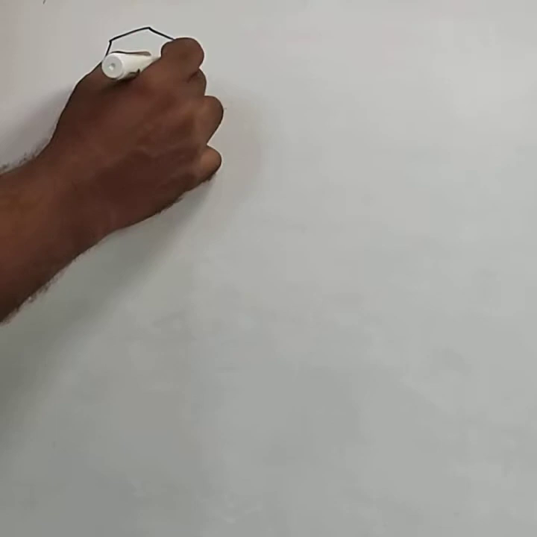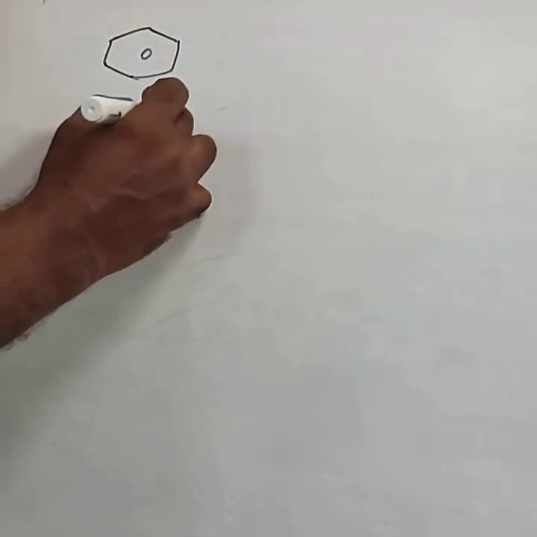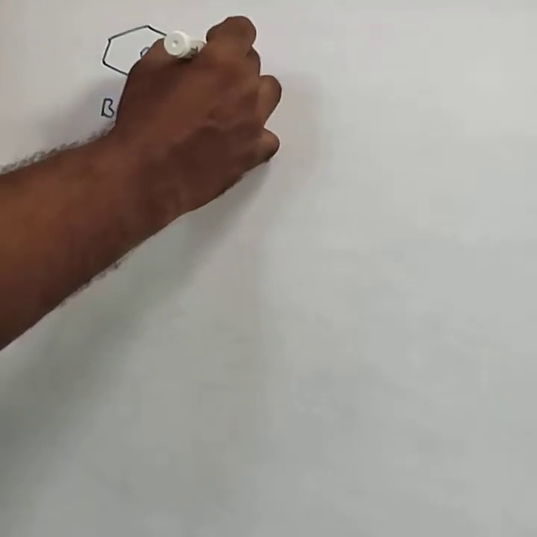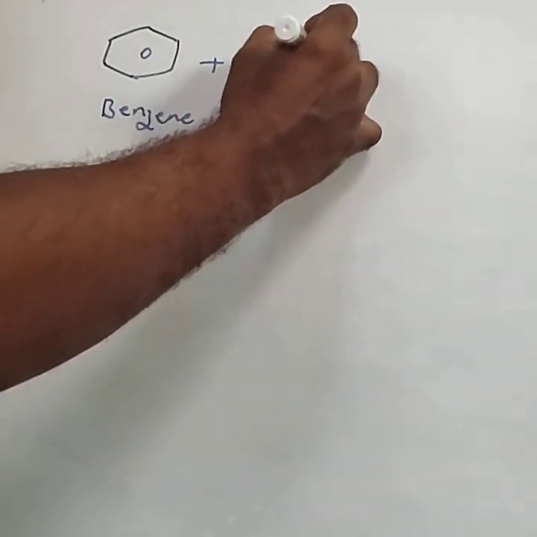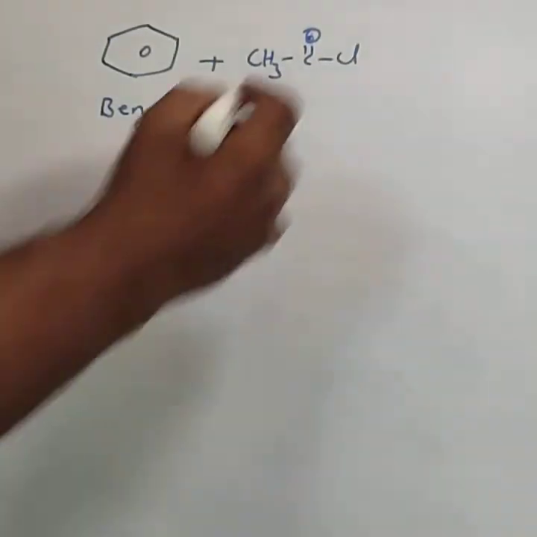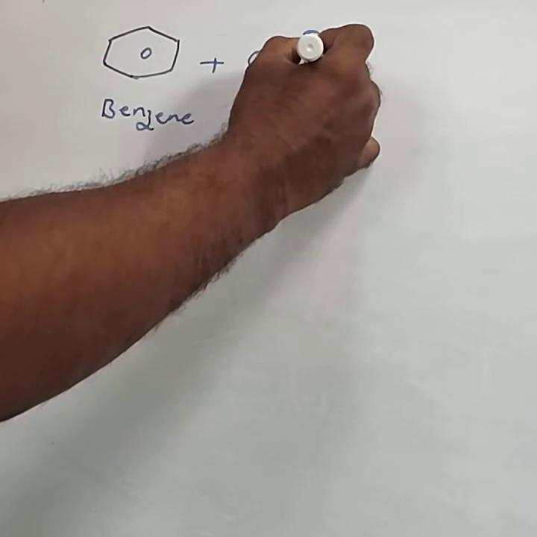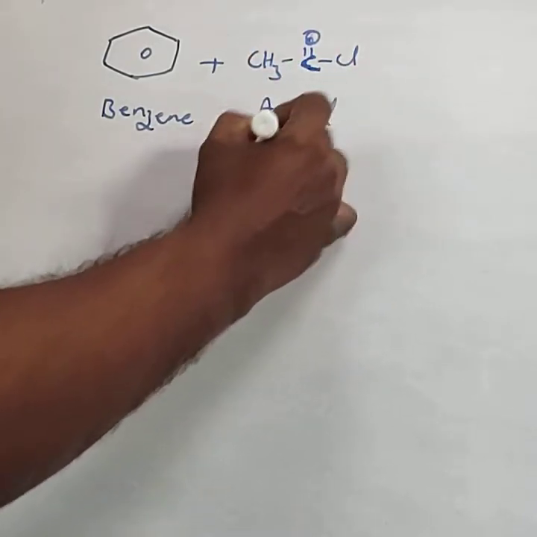It is a simple reaction. You take benzene and treat it with CH3COCl, which is called acetyl chloride.